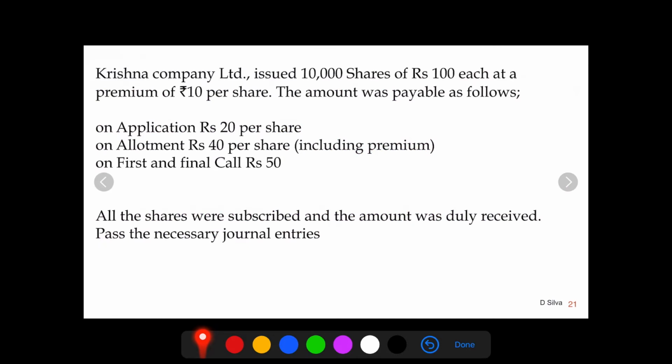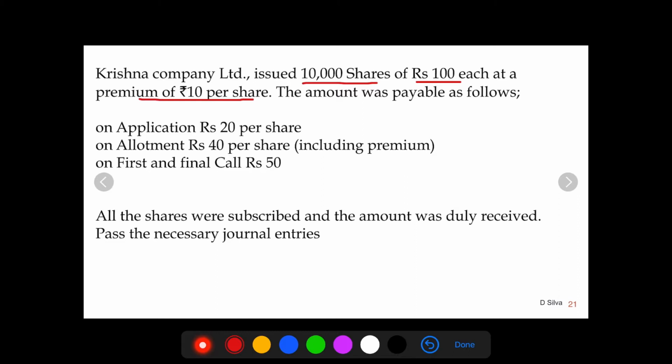Krishna Company Limited issued 10,000 shares of rupees 100 each at a premium of rupees 10 per share. The amount was payable as follows. On application rupees 20 per share, on allotment rupees 40 per share including premium, on first and final call rupees 50. All the shares were subscribed and the amount was duly received. Pass the necessary journal entries. From the question we understand that the company has issued 10,000 shares of rupees 100 each at a premium of rupees 10 per share.